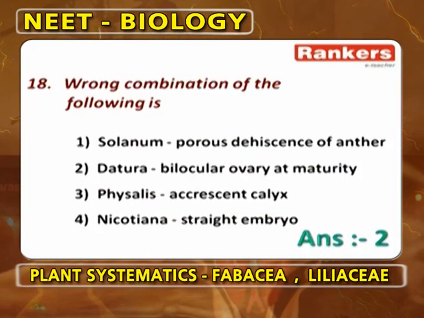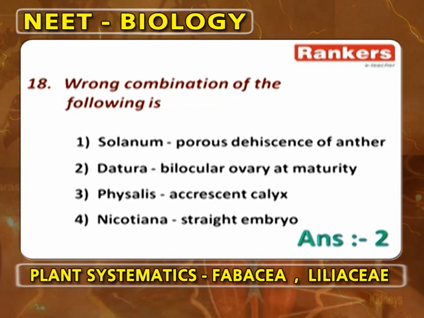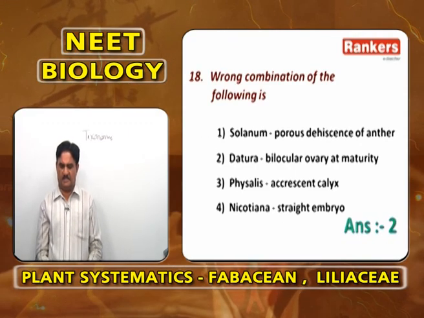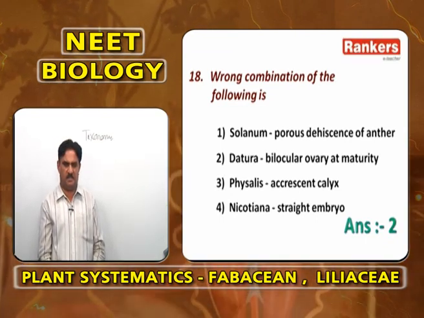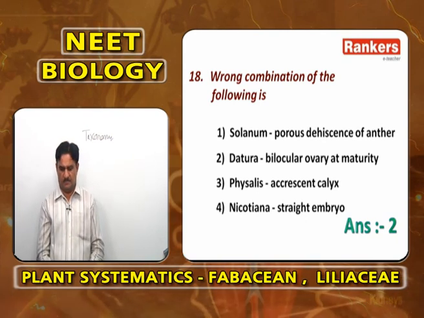Wrong combination of the following. Solanum, porous dehiscence of anther is correct. Anther produces minute pores through which pollen grains are liberated. Physalis accrescent calyx, where the sepals are persistent even after the fruit formation, they remain and they cover the fruit like an inflated sheath.